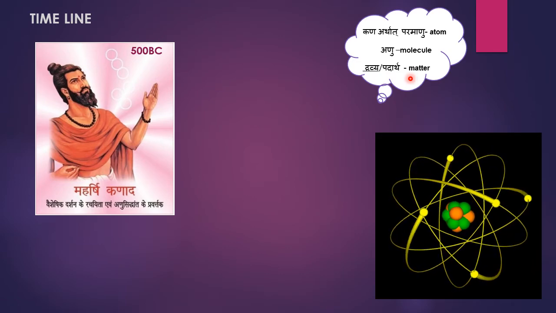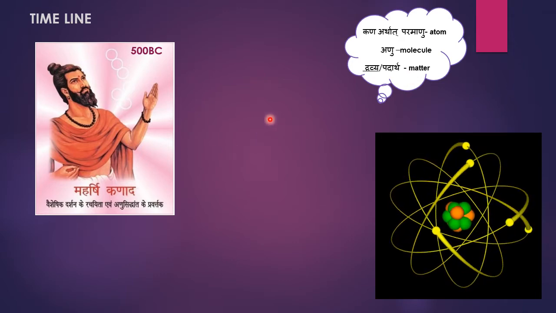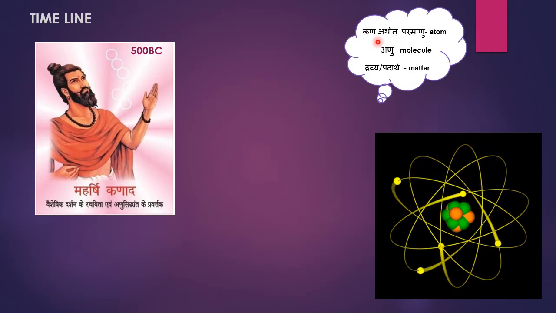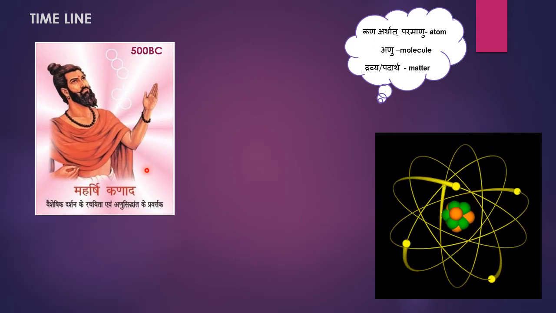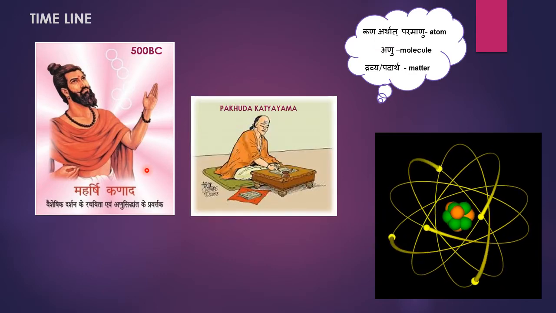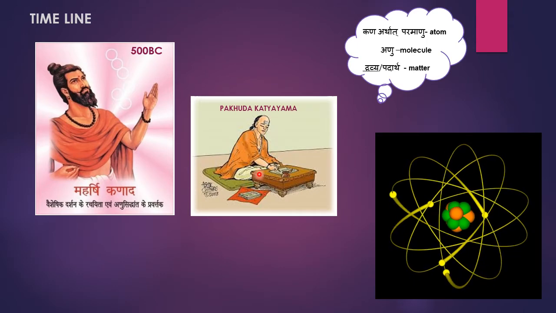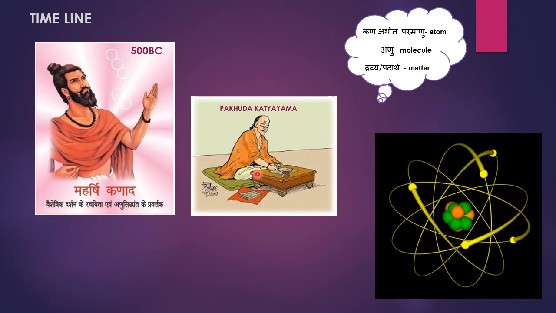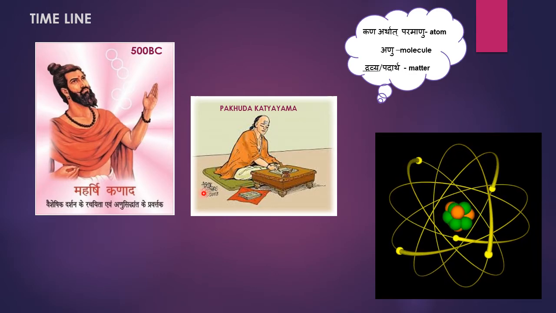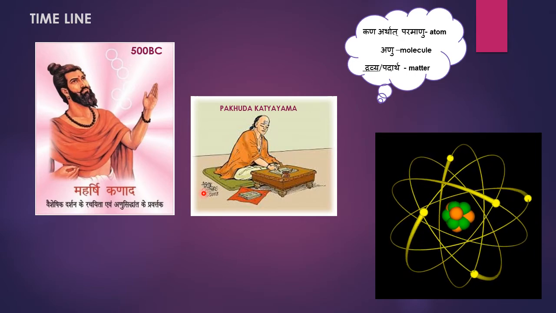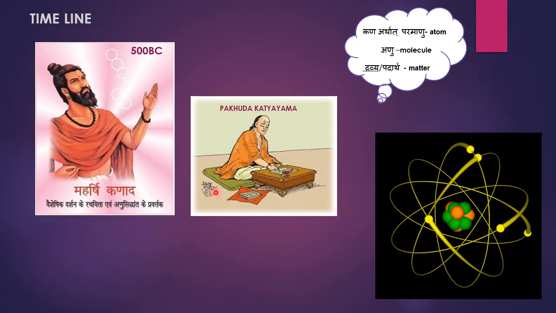So according to Indian history, it was Maharishi Kanad who first talked about Kan and that is why he was called Maharishi Kanad. At the same time, another Indian philosopher, Pakuda Katyama, he also supported the same thing and said that these particles normally exist and these particles exist in a combined form which gives us various forms of matter.